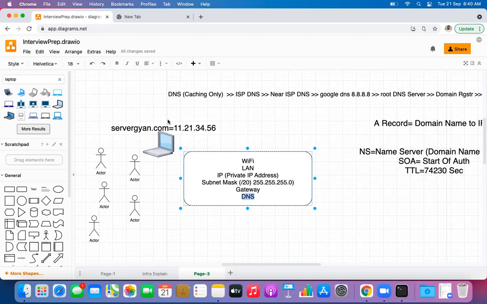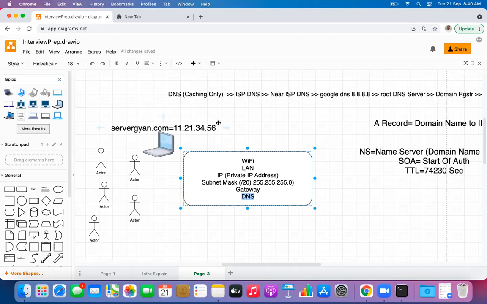Whenever this DNS server reaches the end of the TTL value, the new request originated from this user will make the DNS server say, now I do not hold the information, I have to go to the actual server. This DNS server will go to the domain registrar server, which will provide the latest IP address. Only then, maybe after 3 days, will this user be able to access the latest changes on your website.